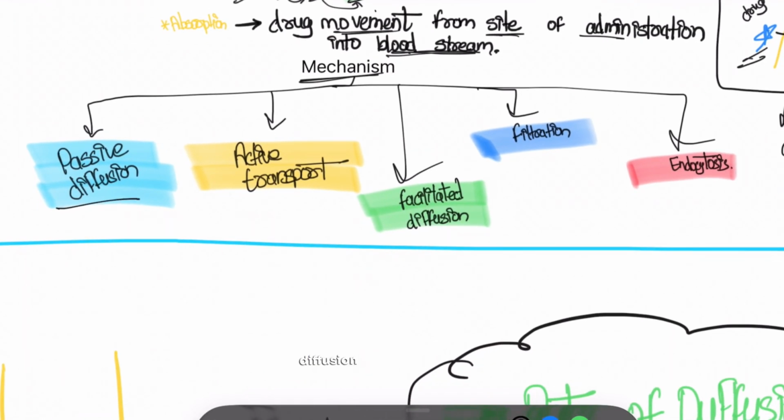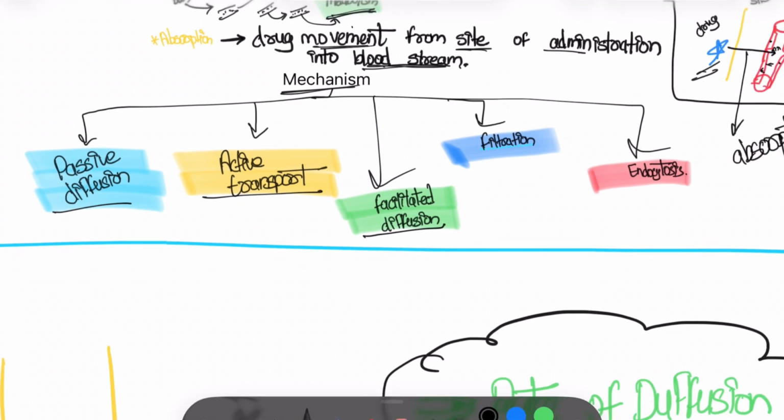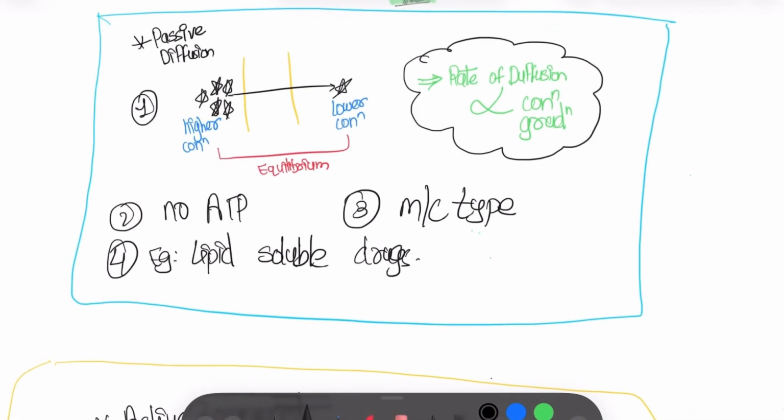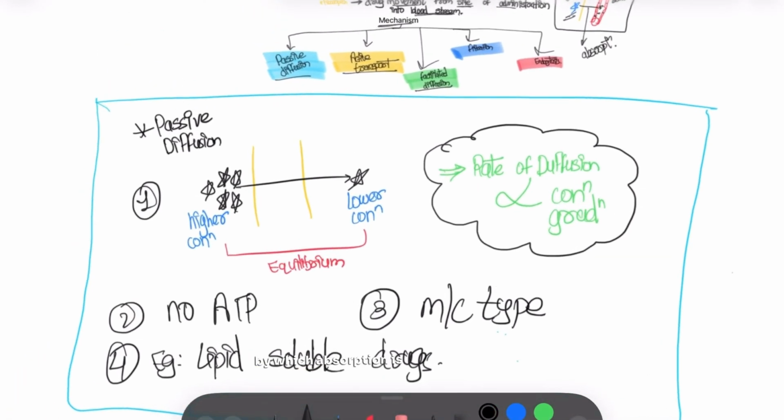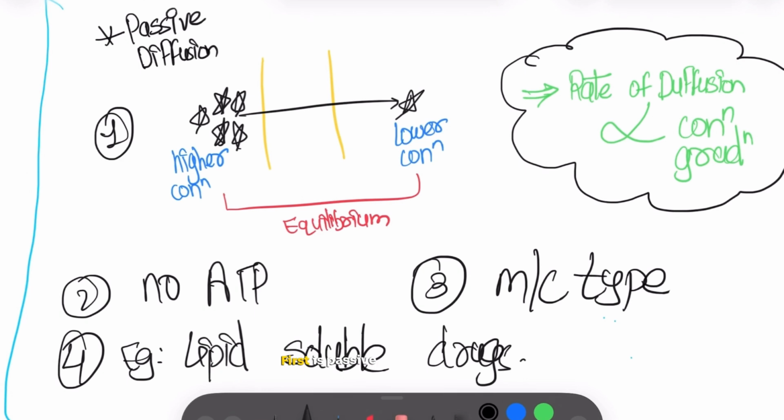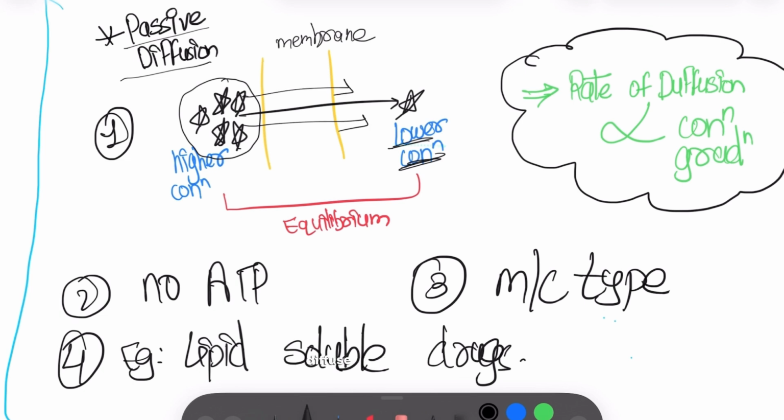Now there are 5 mechanisms by which absorption happens in the human body. First is passive diffusion, second is active transport, third is facilitated diffusion, fourth is filtration, and last is endocytosis. Now let's understand these mechanisms one by one. First is passive diffusion. Imagine that there is a higher concentration on this side of the membrane, and here there is a lower concentration.